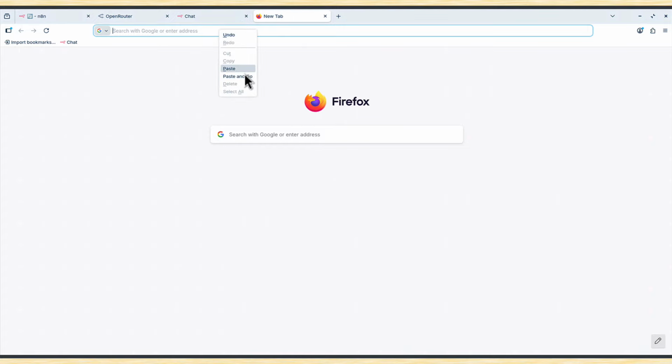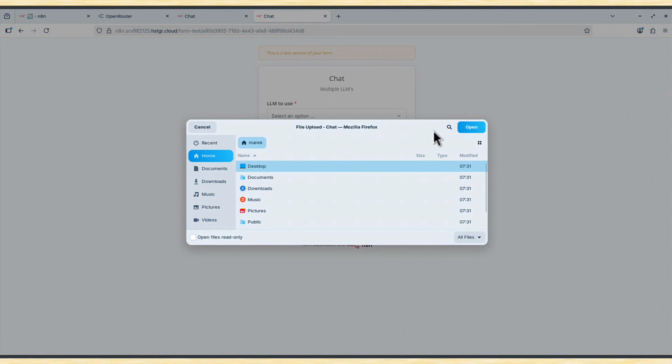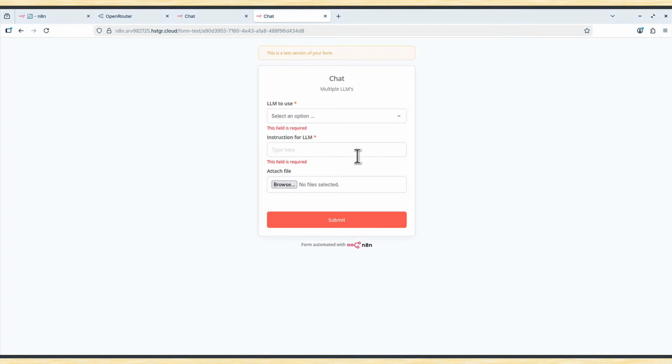again, paste and go. Now we have the drop-down menu with a single option, but we have it there. Instruction we can provide, and we can also now attach a file. If I click this button, you can see I can browse for any files I might have, and I can attach them if I want.